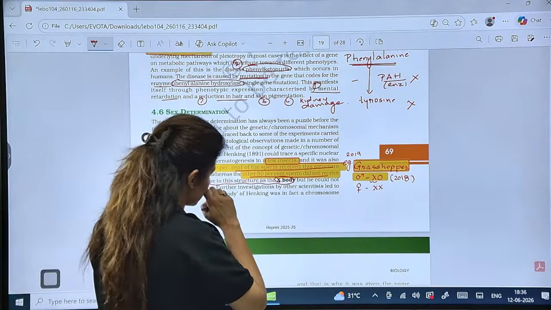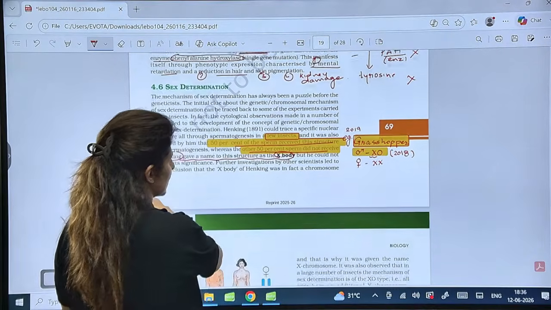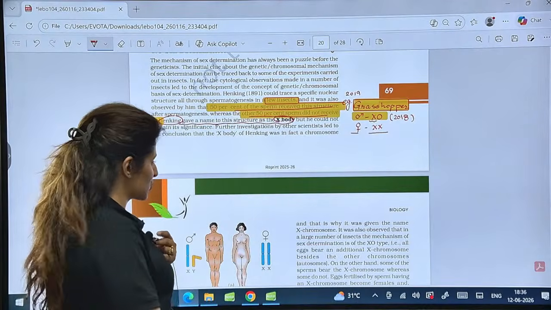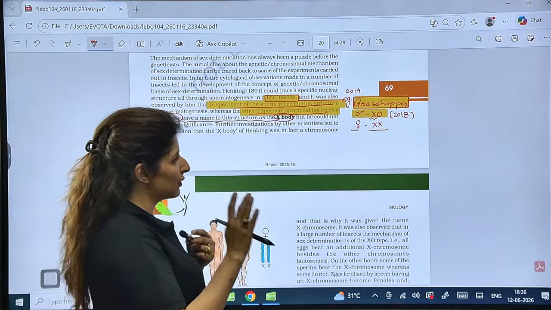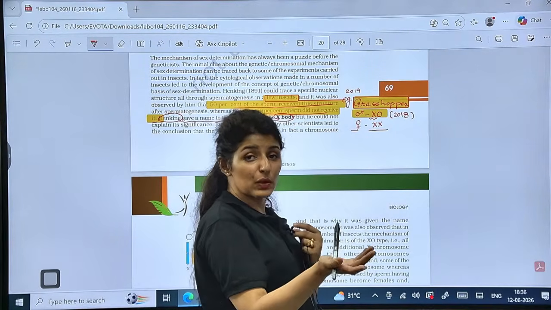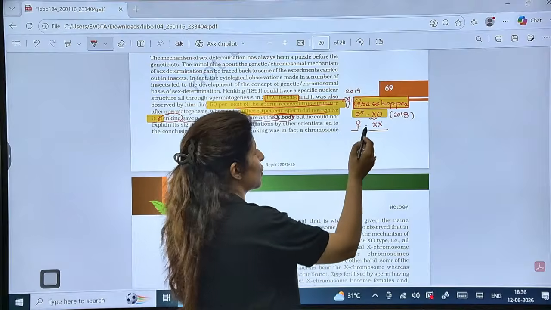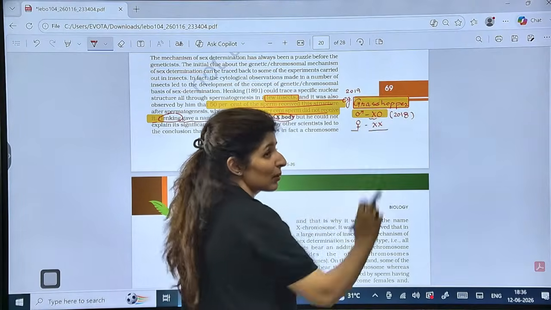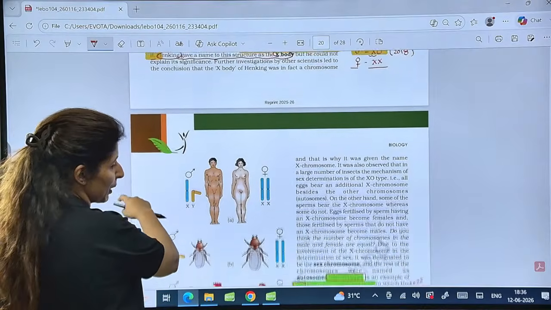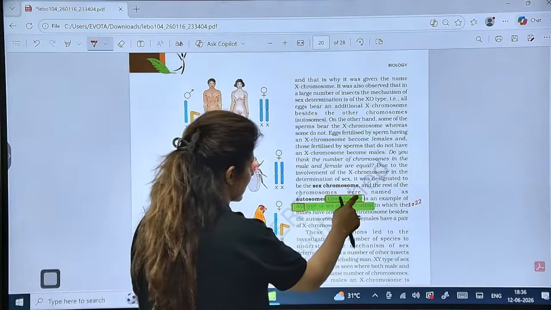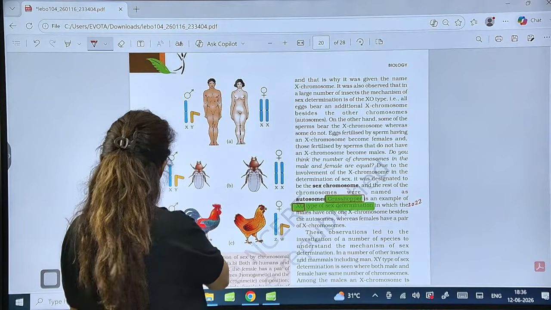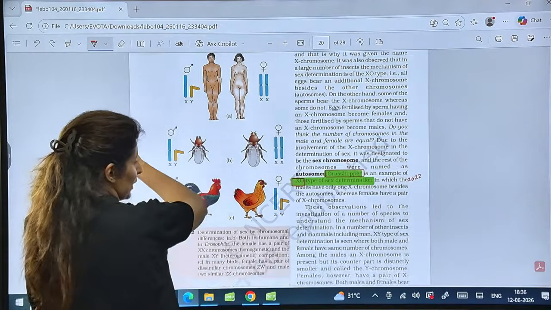Later on it was found that this X structure is nothing but a chromosome. Now females in grasshopper, they have 2 X chromosomes. So accordingly, we know that it is always the heterogametic partner which is responsible for sex determination. So here it will be the male grasshopper which will determine the gender of the baby, right? Now see, grasshopper is an example of XO type of sex determination. This is asked in 2022.